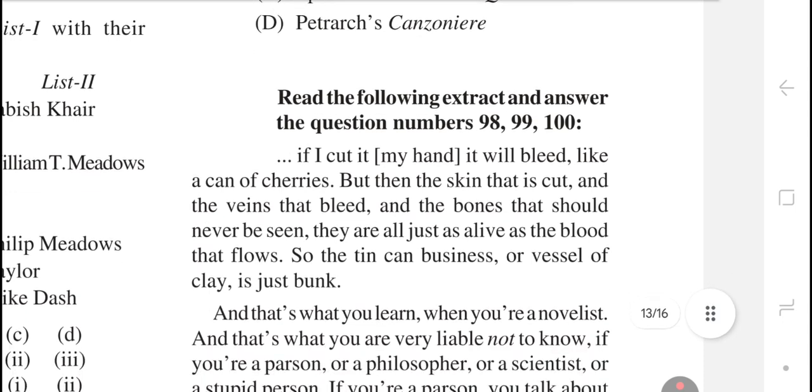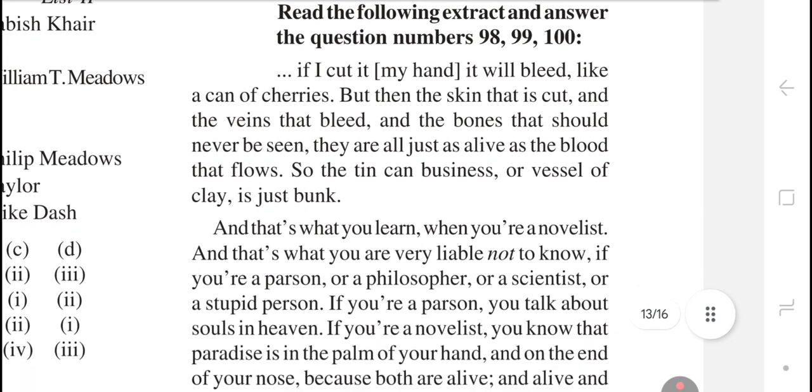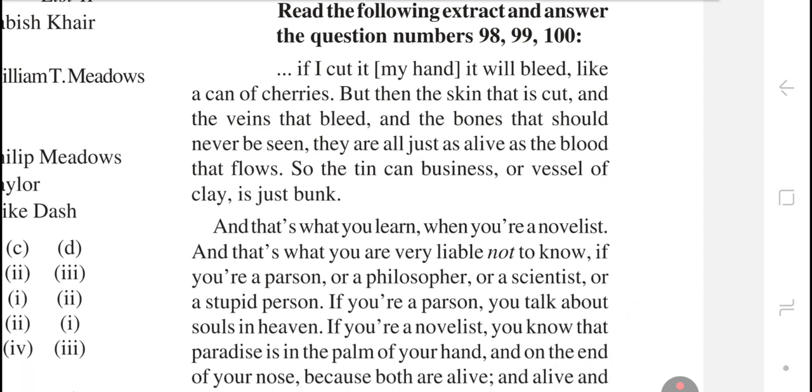Read the following extract and answer the questions. Question numbers 98, 99, 100. If I cut my hand, it will bleed like a can of cherries. But then the skin that is cut and the veins that bleed and the bones that should never be seen, they are all just as alive as the blood that flows. So the tin can business or vessel of clay is just bunk.